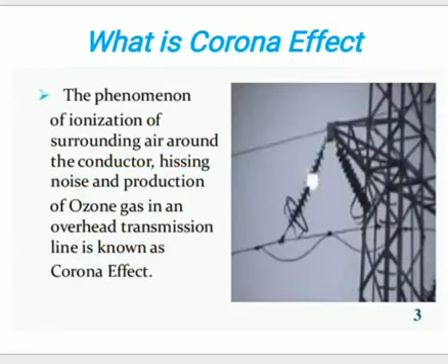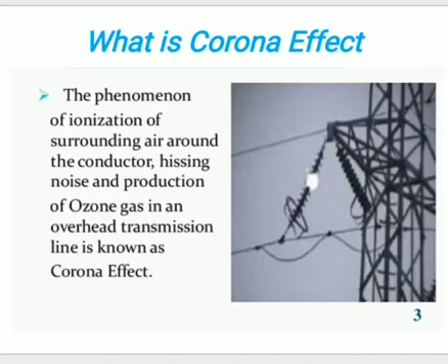When a normal alternating voltage is applied across two conductors with enough spacing in between, then there is no change in the atmospheric conditions surrounding the conductor. But if the voltage applied exceeds a particular limiting value, then the air surrounding the conductors gets ionized, due to which a hissing noise or faint violet glow appears, and ozone gas is produced around the overhead lines. This is called the corona effect.